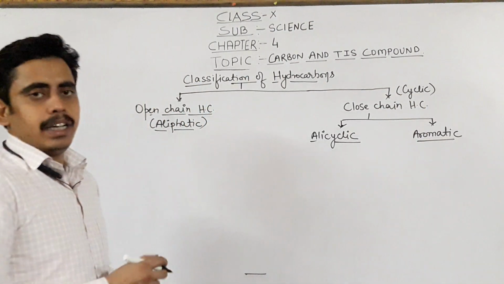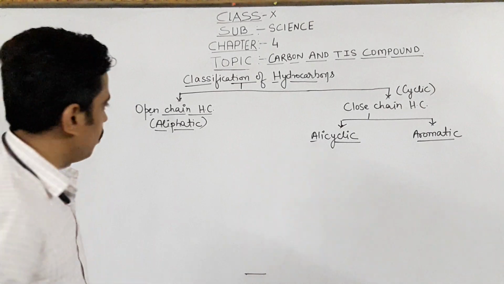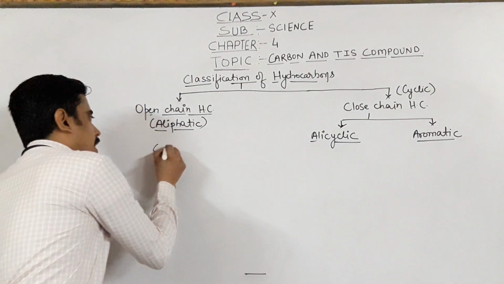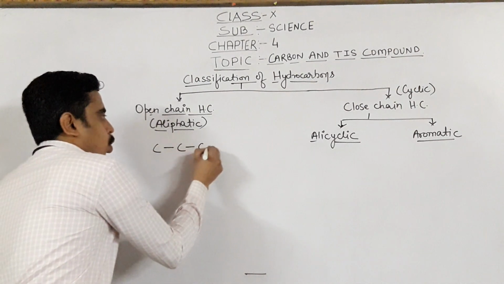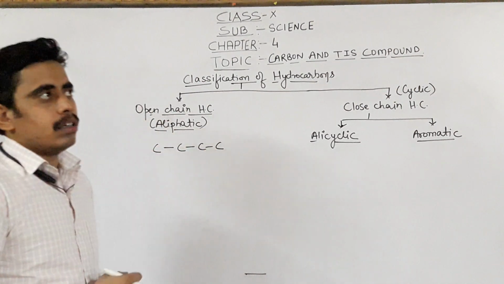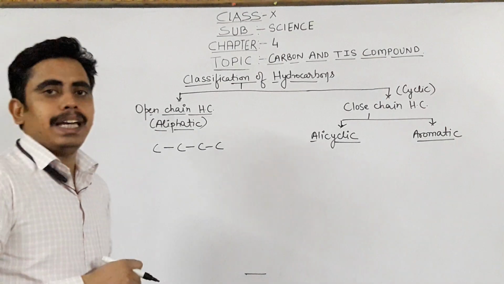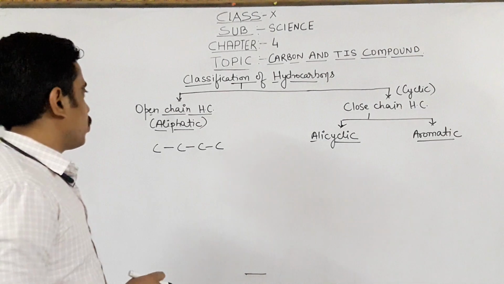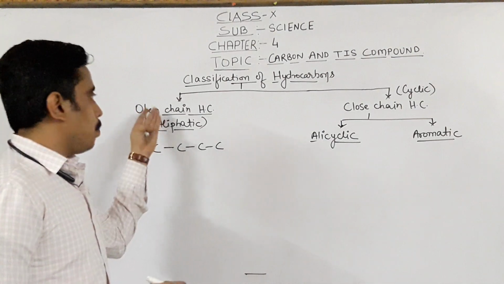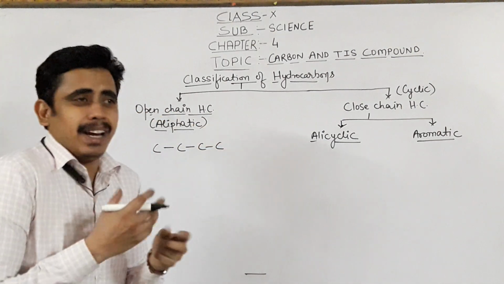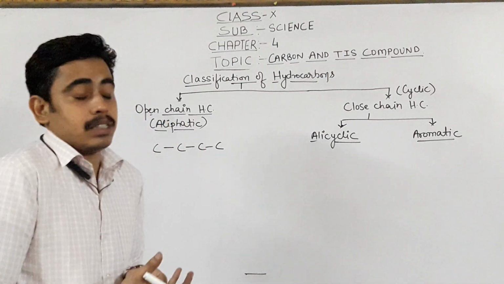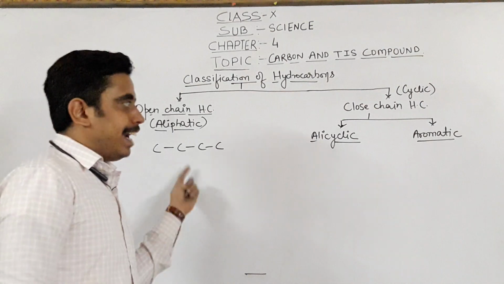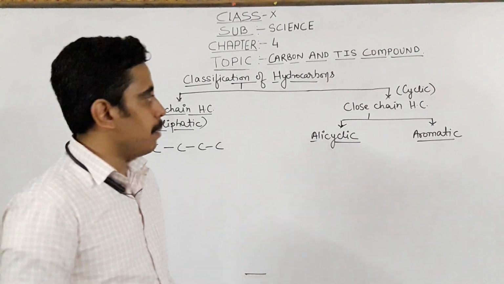So first we will see the open chain hydrocarbons. What are they? Basically, if there is no closed structure or ring structure present in the carbon compound, then these types of structures are known as open chain hydrocarbons. When no ring-type structures or closed structures are present, these are known as open chain hydrocarbons. It will be clearer with this example.